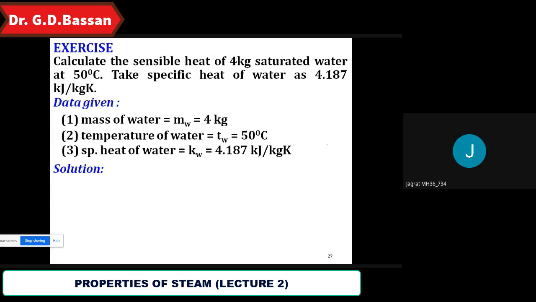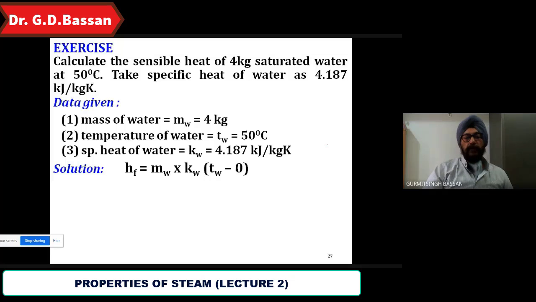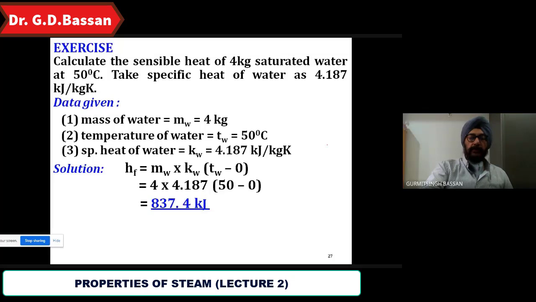HF equals m into Kw into Tw minus 0, because we start saturated water from 0 degrees, so whatever temperature is given, the other would be 0. So HF is equal to mw into Kw into Tw minus 0. What is mw? 4 into 4.187 into 50 minus 0, and that is equal to 837.4 kilojoule.